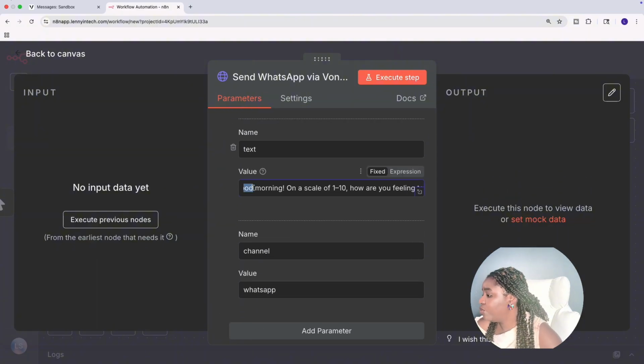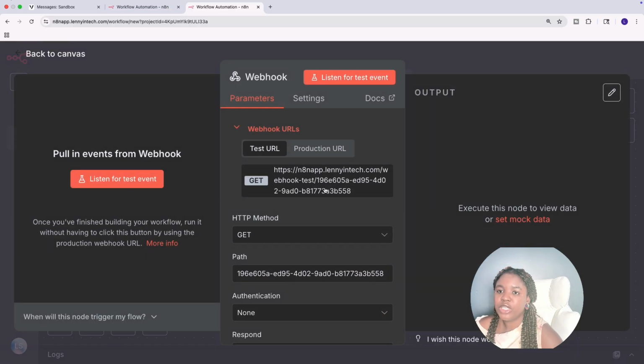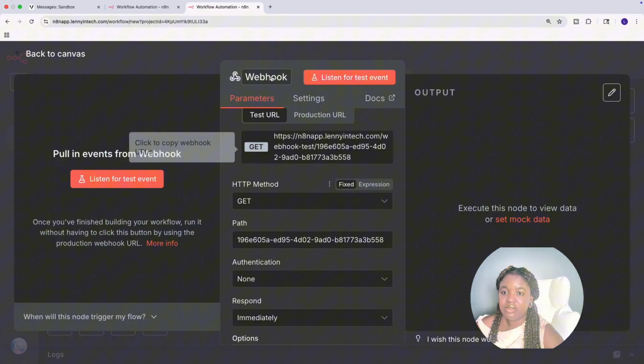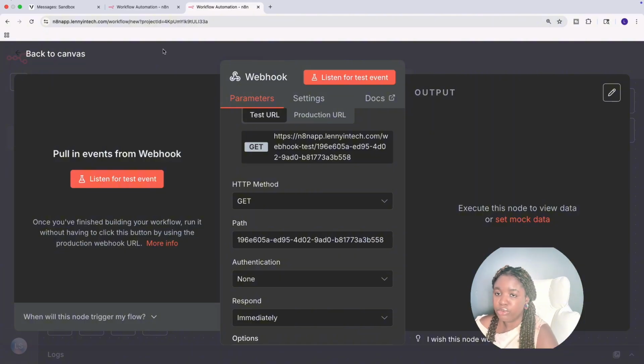With a full workflow, we're going to start with a webhook trigger. We are using a webhook trigger because of the communication we want to have with WhatsApp. We want this workflow to be triggered when it receives a response or an input through WhatsApp. That's why we are using a webhook trigger. Take note of your test URL and your production URL. They're very important. If you are doing this in a test environment, then you can use the test URL. If you are doing this in production, then you use the production URL.